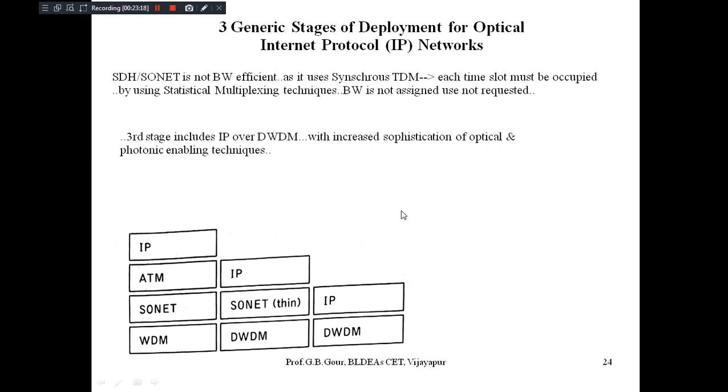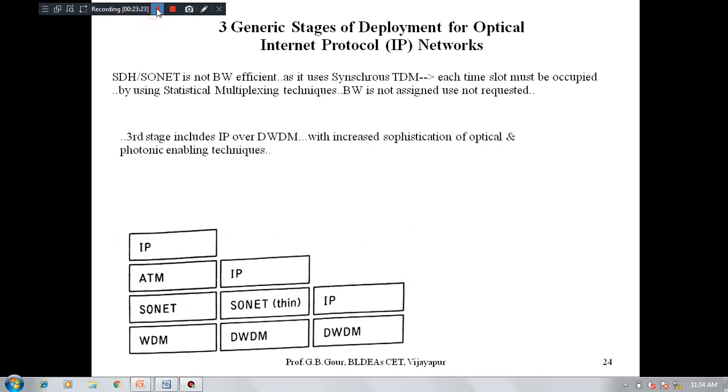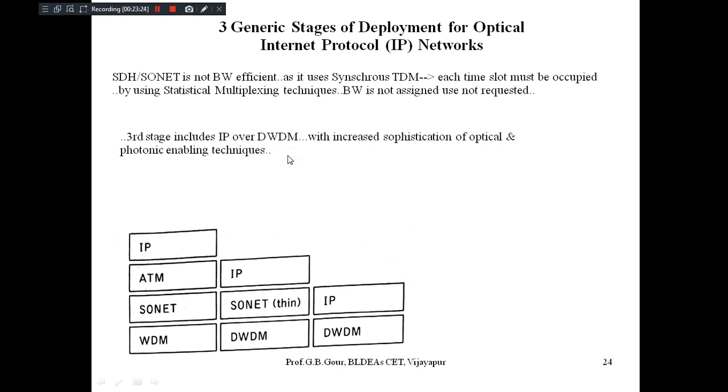So today we covered the important parts. If you see here, there is a three-tier IP with thin layer of SONET over DWDM. This is IP over SONET and DWDM. This is IP over DWDM. So two things we have covered today. One is OTN, that is very important. Another one is IP. This is also very important.